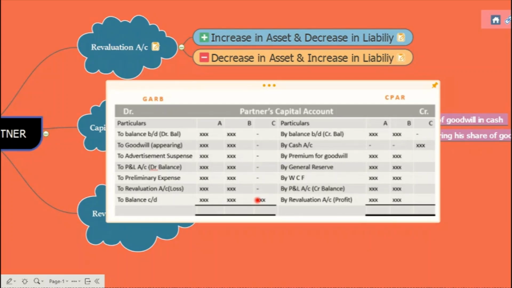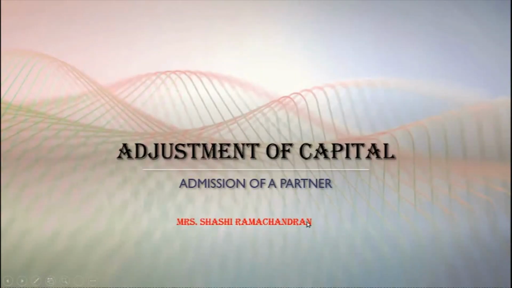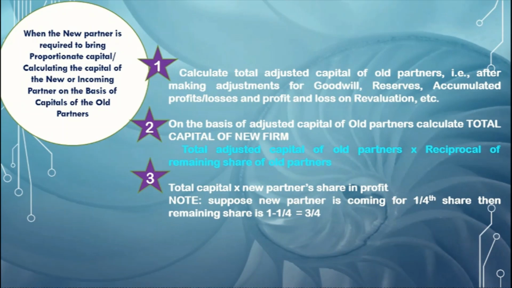Fine. But again, as I said, in case of the revised balance sheet, like a new partnership, they decided that their capital balance should be proportionate. So how are we going to treat it? That is also the part which you need to understand, how this capital adjustment works in case of admission of a partner, adjustment of capital under admission of a partner.